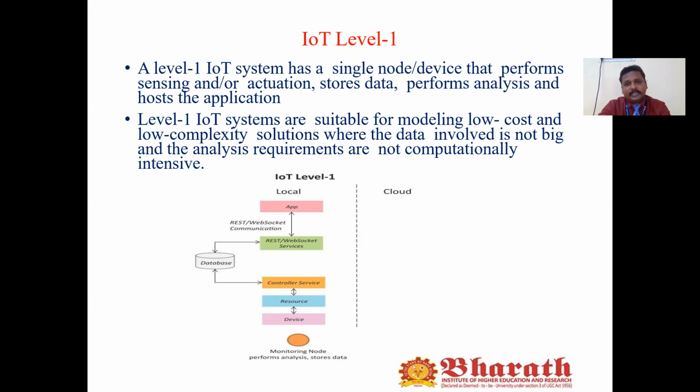So this is what we call IoT level 1. It is suitable for a single node or single device, and for where the data involved is small.